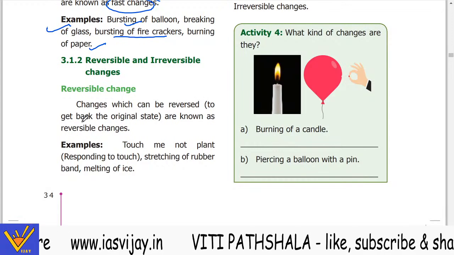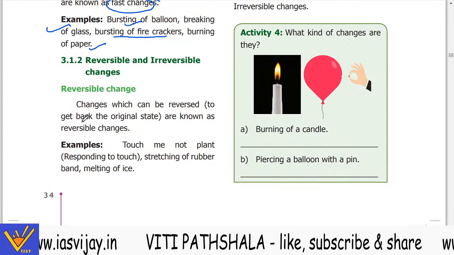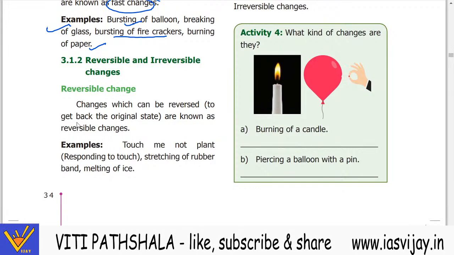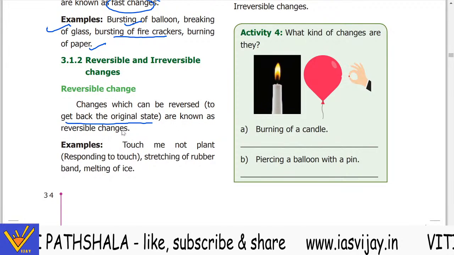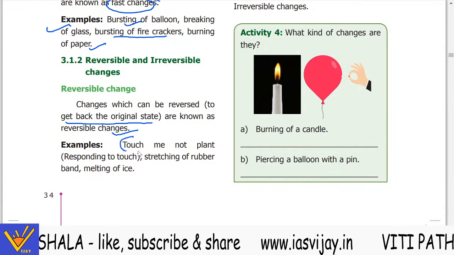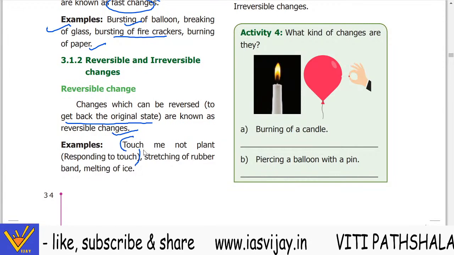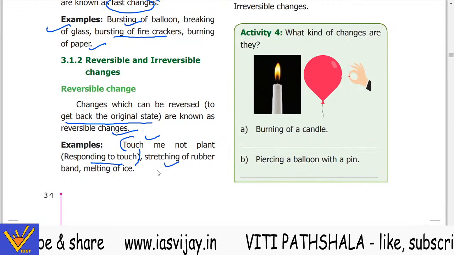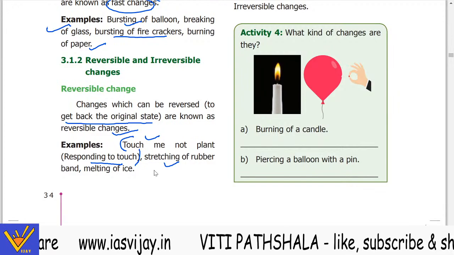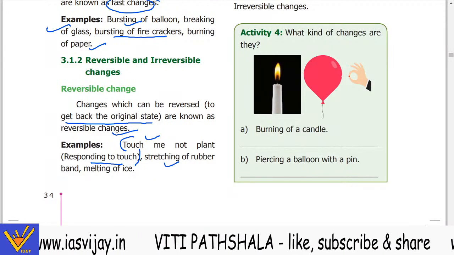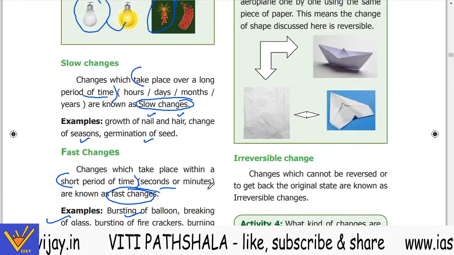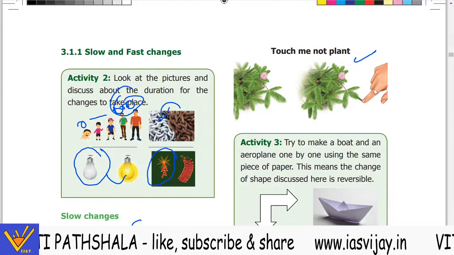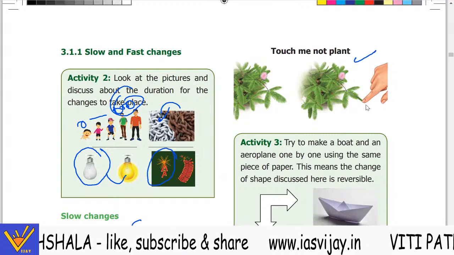Reversible means you can reverse the change, but irreversible cannot be reversed. Changes which can be reversed to get back to the original state are known as reversible changes. The touch-me-not plant responds to the touch. Then stretching of the rubber band and the melting of the iron. These are some of the reversible examples. You can see that the touch-me-not plant closes and again opens.